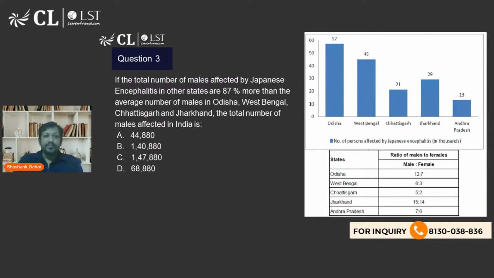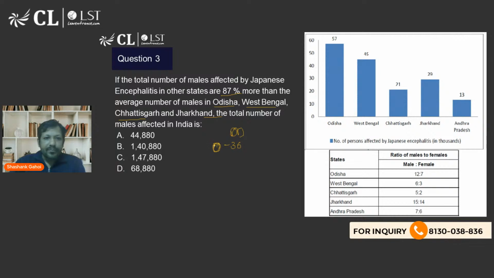What does it say? Okay, so it says that the total number of males affected by Japanese encephalitis in other states is 87% more than the average number of males in Odisha, West Bengal, Chhattisgarh, and Jharkhand. Okay, so in Odisha, how many males have we calculated? We have calculated there are 36,000 males.